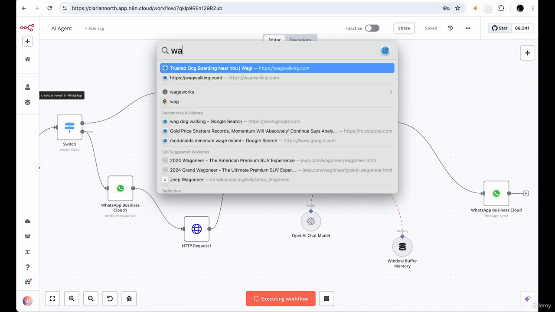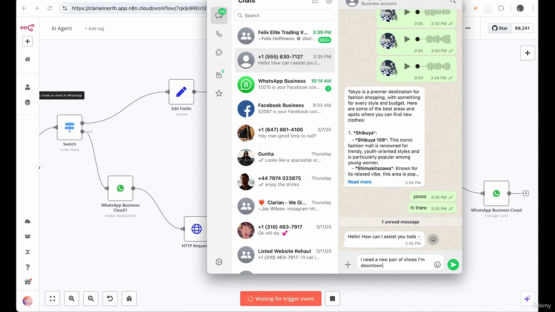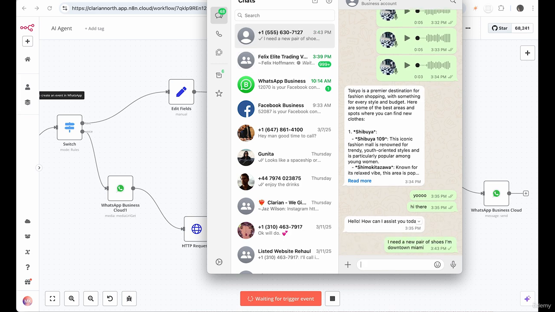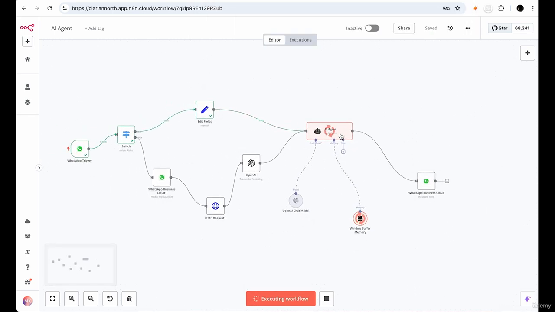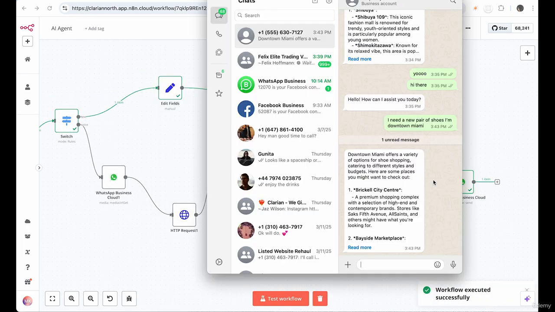So I'm going to show you right now. I'm going to go to WhatsApp over here. I'm going to say, I need a new pair of shoes. I'm downtown Miami. And we're going to send this text out. We're going to see that we have the operation and the flow and everything's moving like before. And then when we get that response, downtown Miami, Brickell City Center.